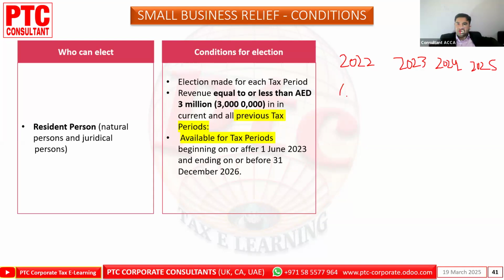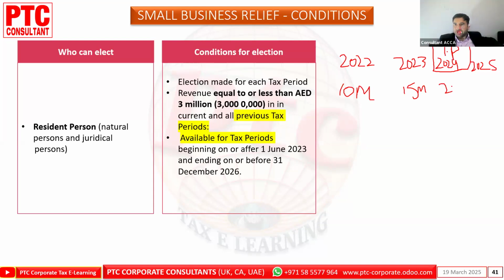Let's say here is 10 million, and here is 15 million. This is the very technical point I'm trying to explain. This is the first tax period, because this is January to December. Keep in mind, this is your first tax period.